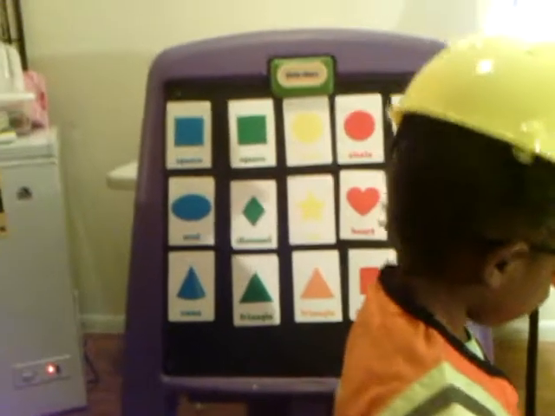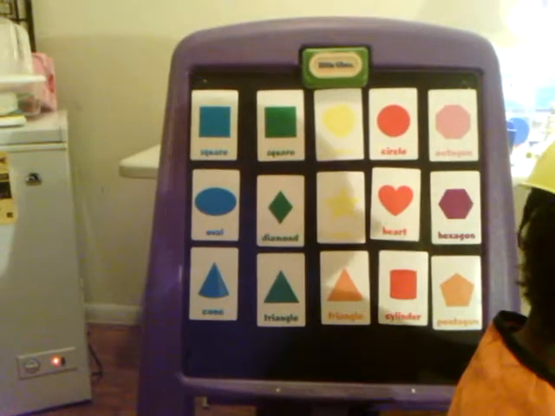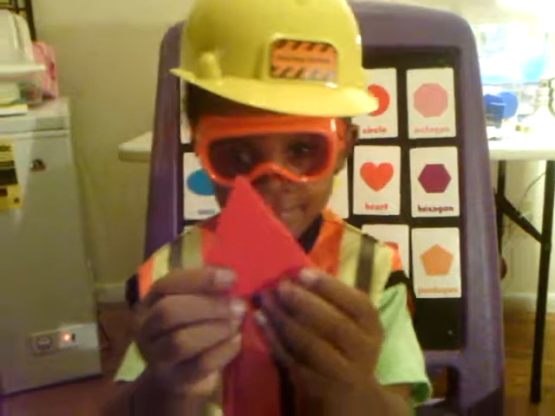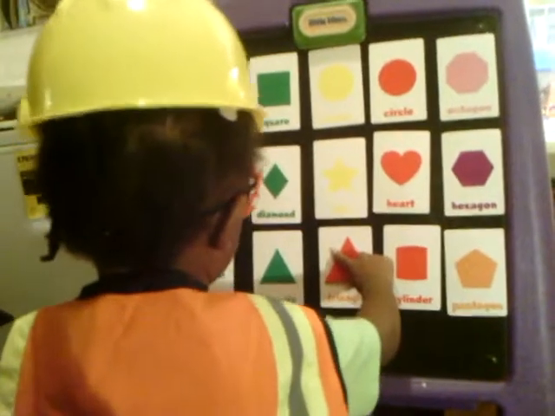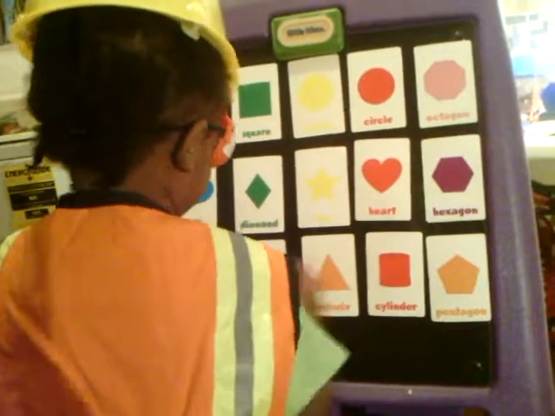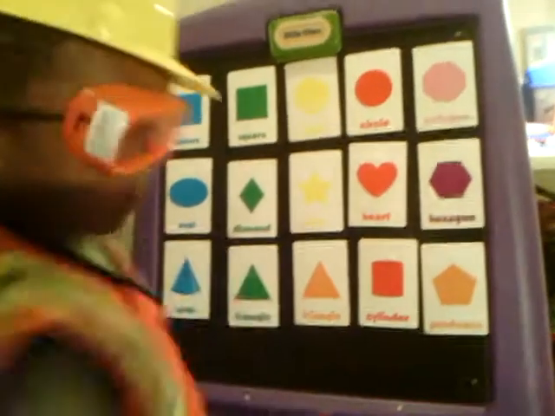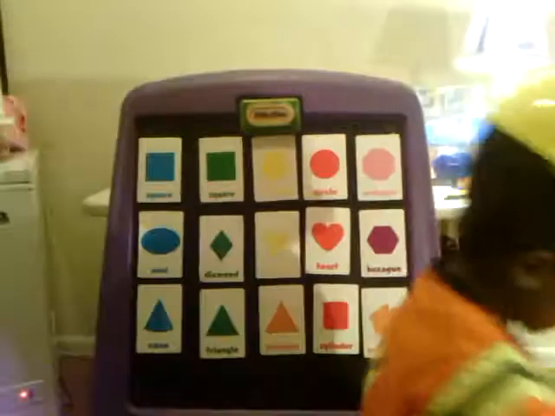Okay. Give me a triangle. Triangle's fine. We can do triangle. Let me see. Wow. Okay, triangle is like this. Is there another triangle up there? Yeah, perfect.